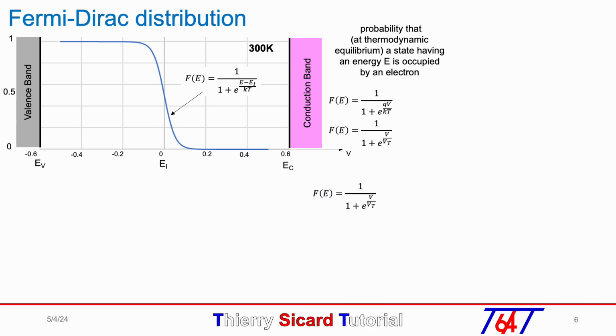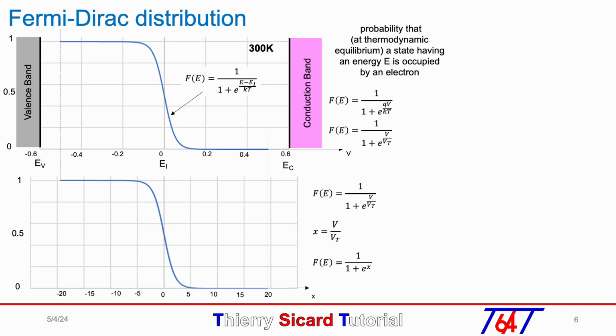E minus EI divided by KT is replaced by V over VT, and if V over VT is replaced by X, we can plot the curve 1 over 1 plus exponential X. For E minus EI equals 0.5 electron volt, X equals 20.